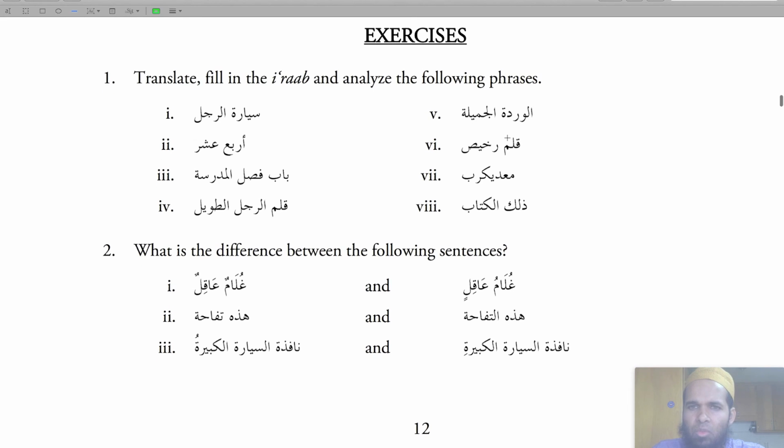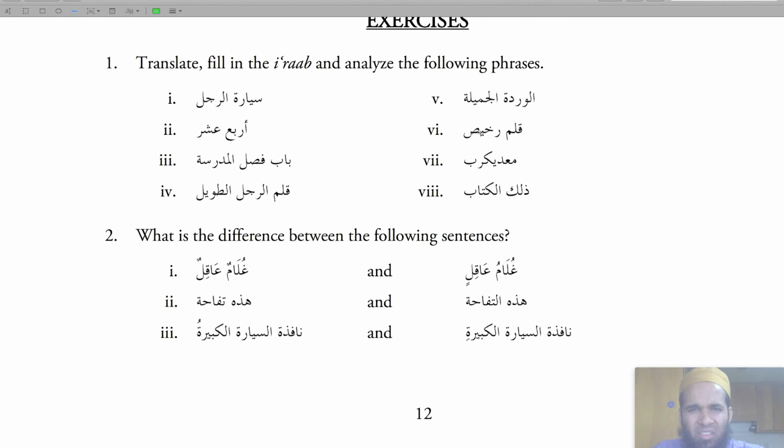Number 6. Qalamun rakhisun. This is a complete sentence. This qalamun, a pen, rakhisun, cheap, a cheap pen. I think rakhisun means cheap. Number 7. Ma'ada yakribu. I think this is the mana saraf, two words that form a phrase, like ba'ala bakkun. So I think it's ma'ada yakribu. I may be incorrect in this one.